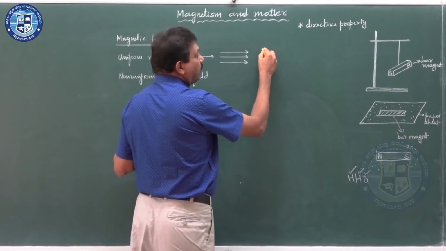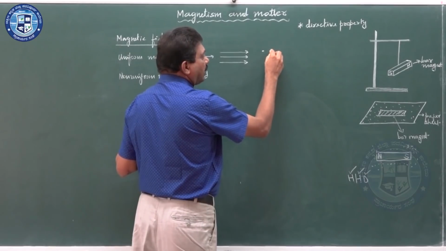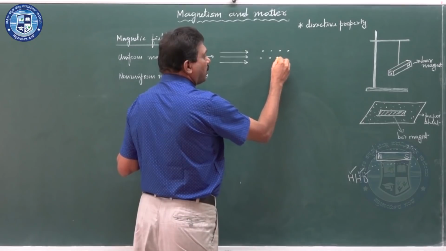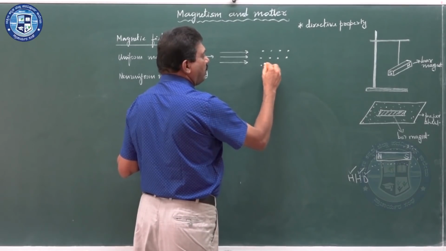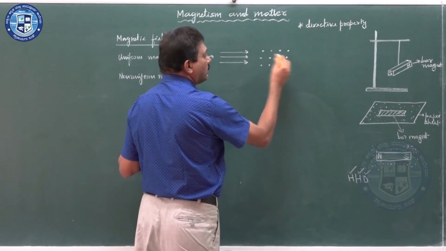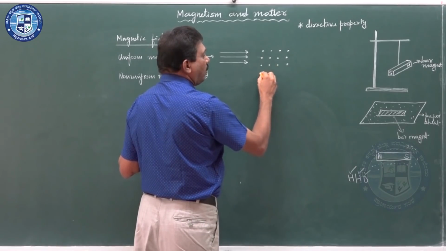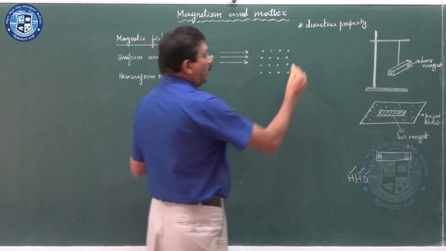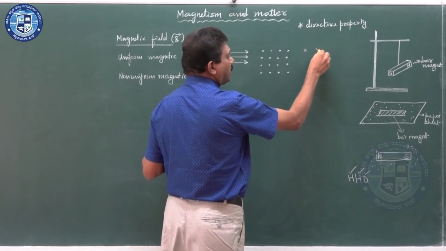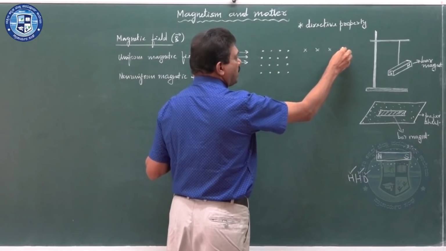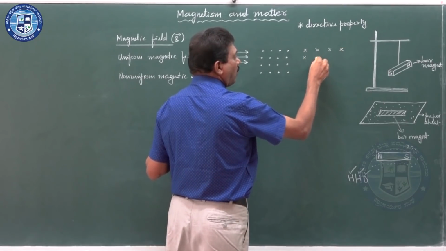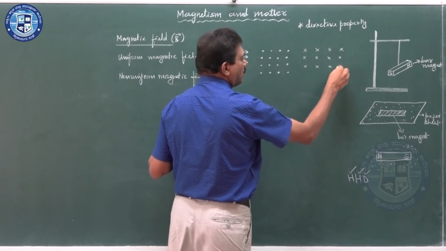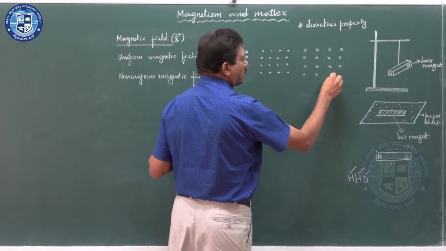Another uniform magnetic field can be represented by equispaced dots. This is also uniform magnetic field. Another representation is by equispaced cross marks like this.